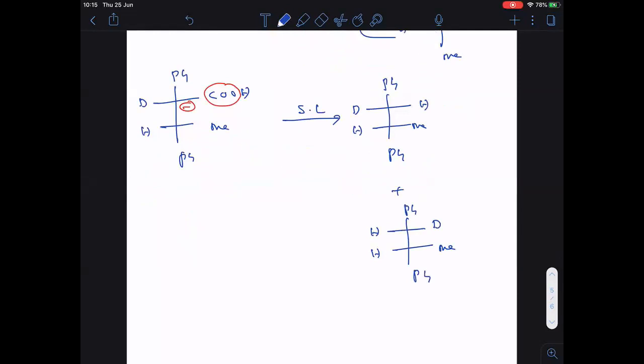Are you followed? Now you see at the first chiral center there is a change, but at the other chiral center it is the same. Therefore, what is the relation between these two? They are called diastereomers. Diastereomers means at one chiral center the configuration should be the same, and at the other chiral center the configuration should be different. They are called the diastereomers.